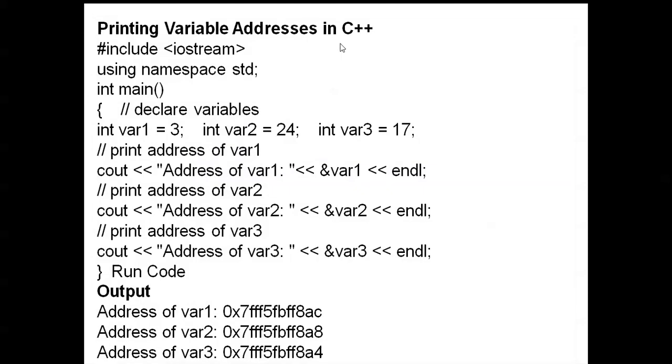Printing variable address in C++. You can see int main declares variables. Int variable 1 is equal to 3, int variable 2 is equal to 24, and int variable 3 is equal to 70. Those variable values are declared there.